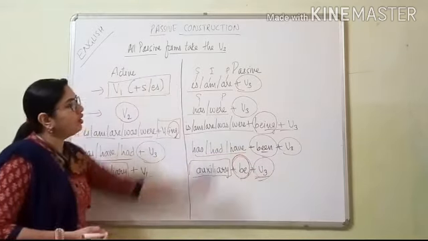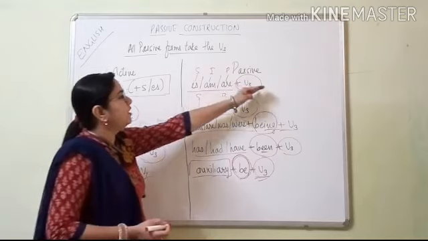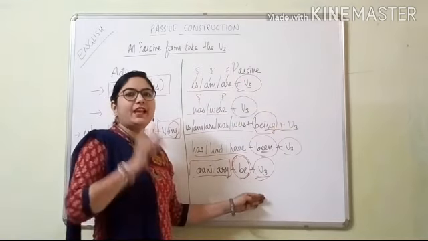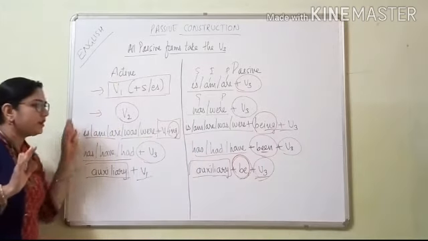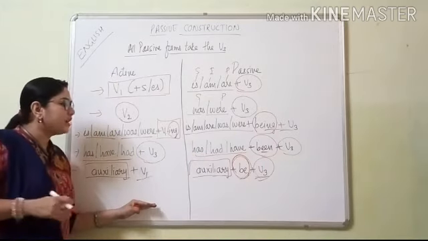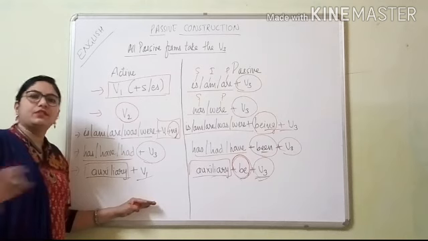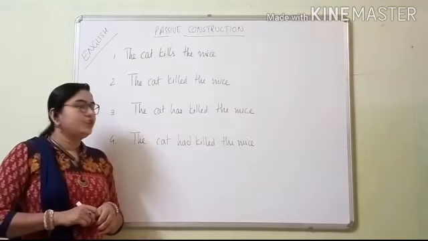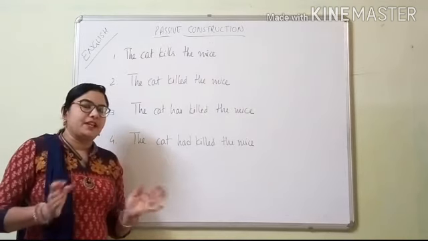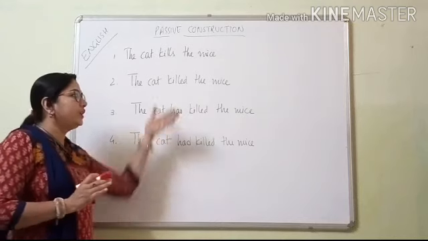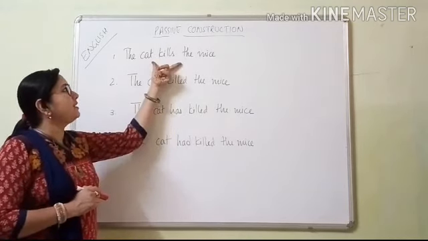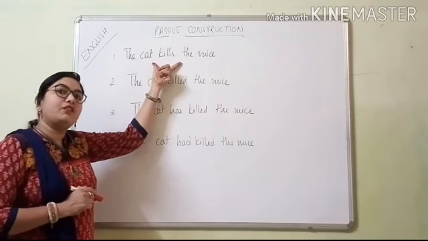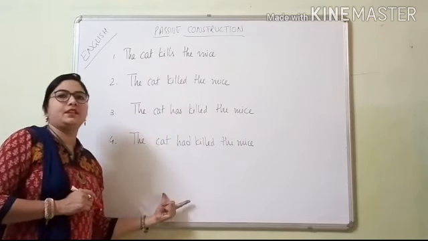What is common in all the passive voice? See, verb's third form is there in any kind of sentence, that you have to remember, and this is the construction. If you learn this much, it means your passive and active is clear. Today we will take all the 8 types of sentences and I will convert them in front of you. You will understand by that. We will take only one sentence and that same sentence we will convert into all 8 types of passive.